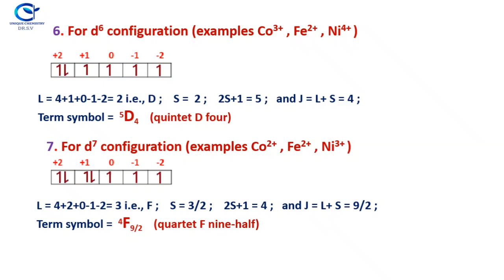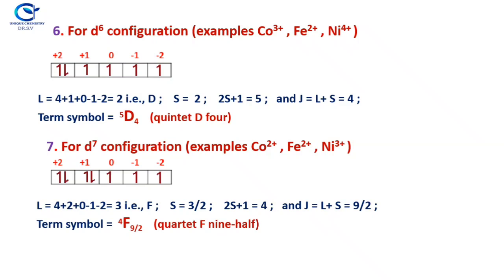And S is equal to 2, because the first subshell has paired electrons, so its net spin is 0. You only have to take into account the 4 parallel electrons. So 4 into 1/2, you will get 2. S equal to 2. Now the spin multiplicity 2S + 1 will be equal to 5, because S is equal to 2, 2 into 2 plus 1 is 5. And J: it is more than half filled, so it is L + S. L is equal to 2 and S equal to 2, 2 + 2, you will get 4. So now the term symbol is quintet D4, quintet D4.